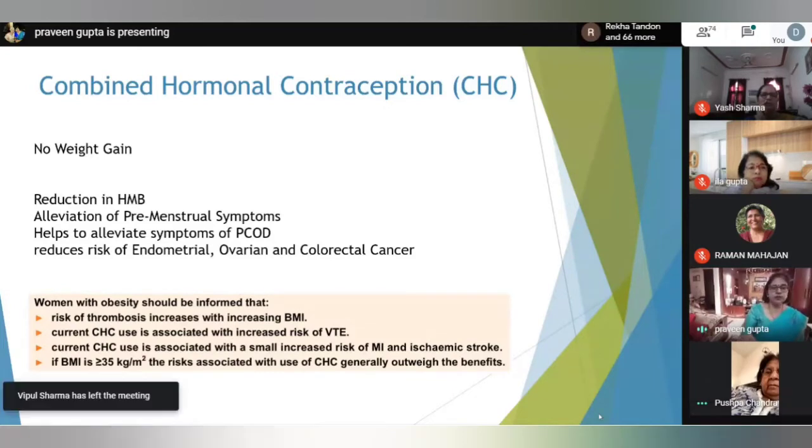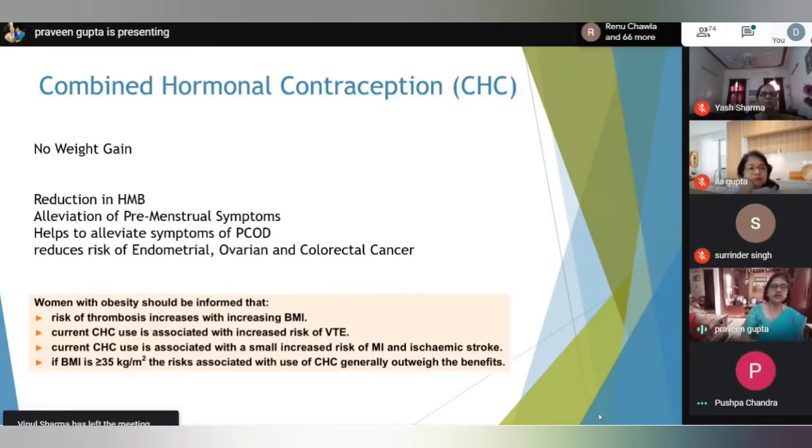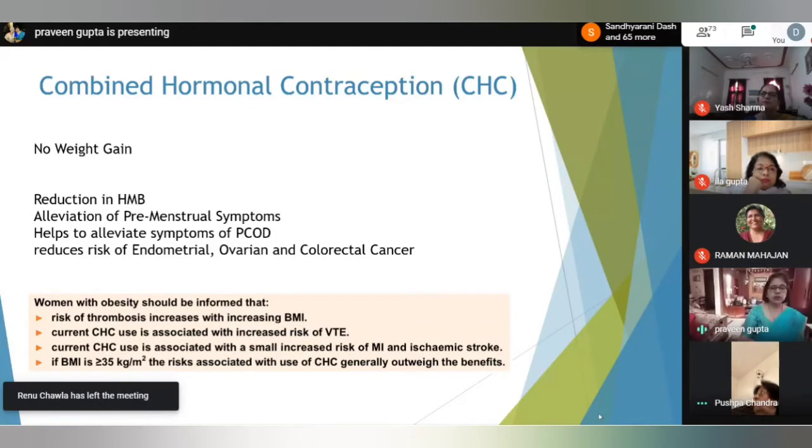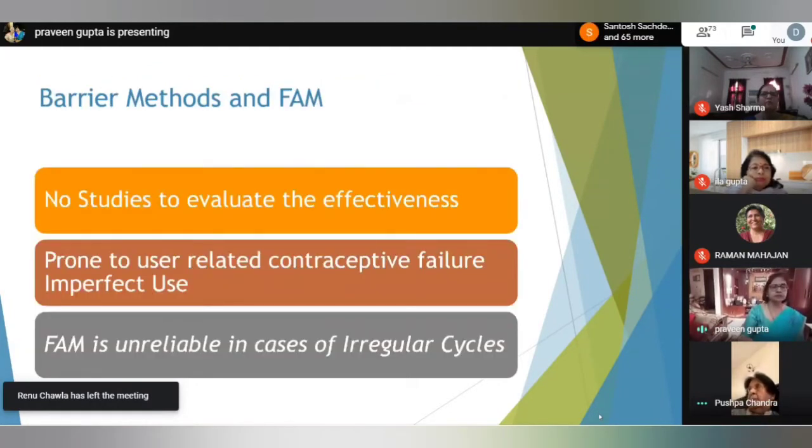Women with obesity should be informed that obesity or raised BMI per se as well as CHC are both independent risk factors for thrombosis. Current CHC use is associated with a slight increased risk of VTE. Current CHC use is associated with a small increased risk of MI and ischemic stroke. Hence, in patients with BMI more than 35 kg per meter square, CHC use is category 3, that is, it is not recommended.